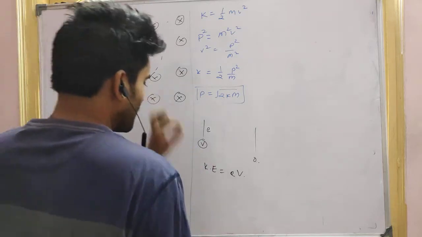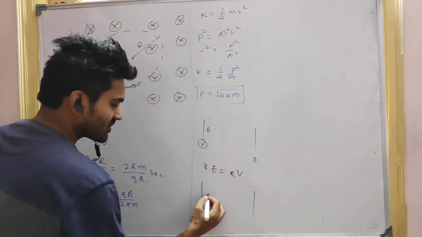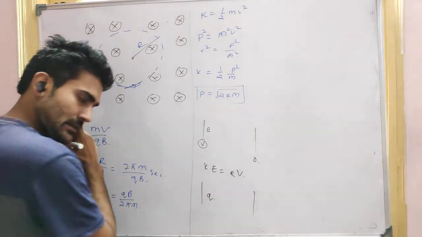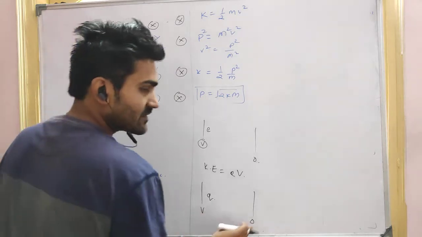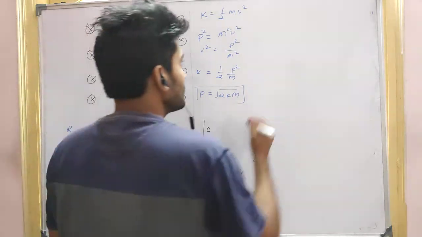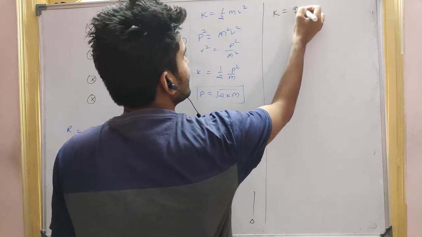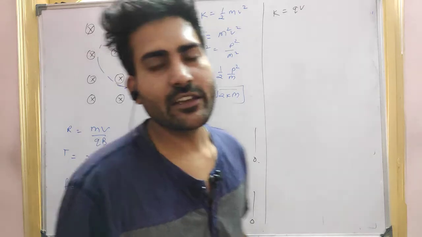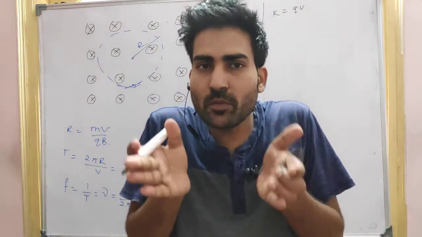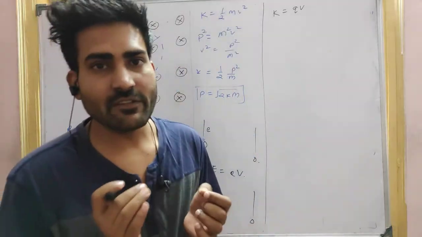Okay. In place of an electron, let's accelerate a charge between two plates. Let us say the potential difference is V and 0, right? So what will be the kinetic energy of that particular charge? That will be qV. If you remember, guys, for the electron the charge is e, and if it is accelerated between two plates of potential difference V, the kinetic energy of the electron becomes eV, right?